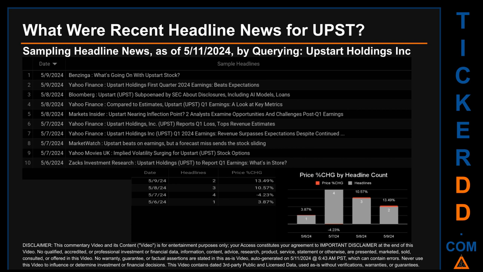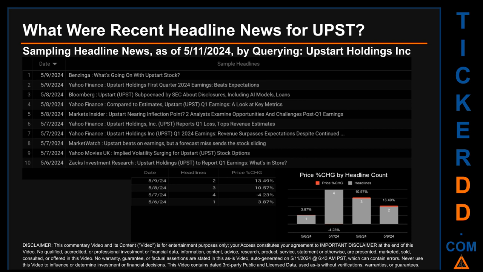Bloomberg published the headline that read, "Upstart, UPST, subpoenaed by SEC about disclosures, including AI models, loans." Yahoo Finance published the headline that read, "Compared to estimates, Upstart, UPST, Q1 earnings. A look at key metrics."